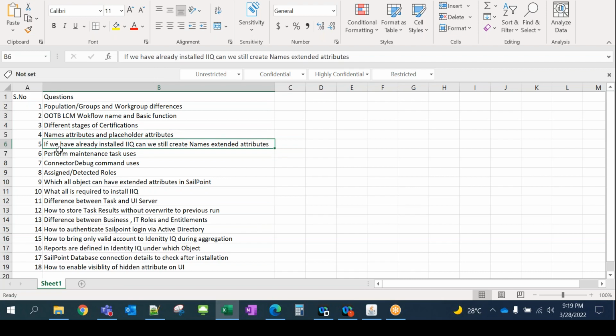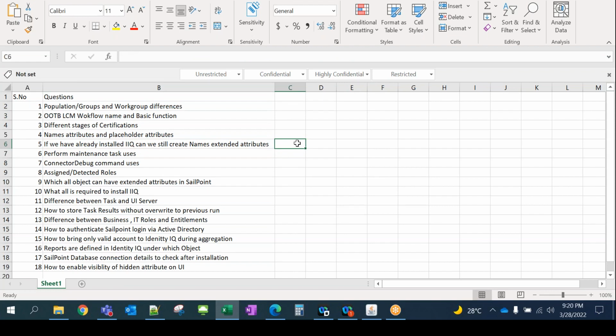So next: if we have already installed IIQ, can we still create a named extended attribute? I did explain this on Friday. Although it's best practice to create named extended attributes at the beginning itself, if you're not able to, then we can also create them, but we have to use a different command. Interviewers might be looking for the answer: what is the command you need to execute?